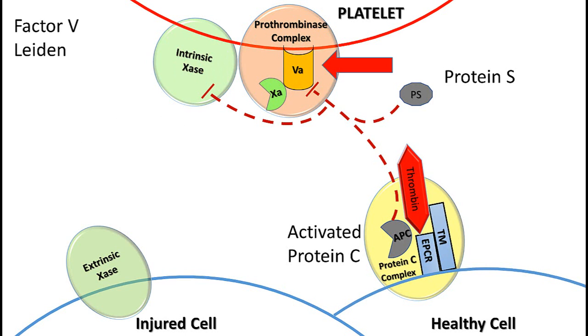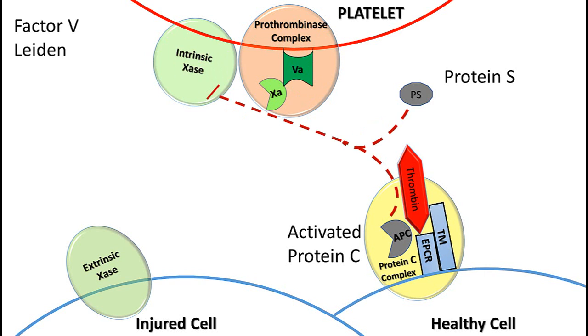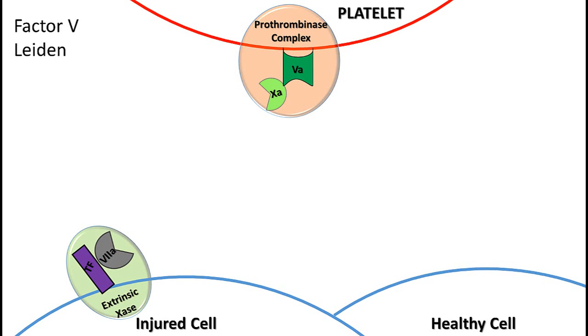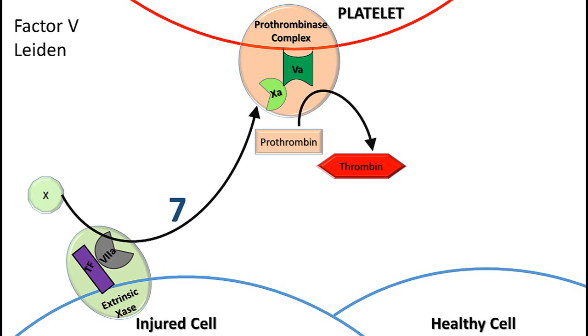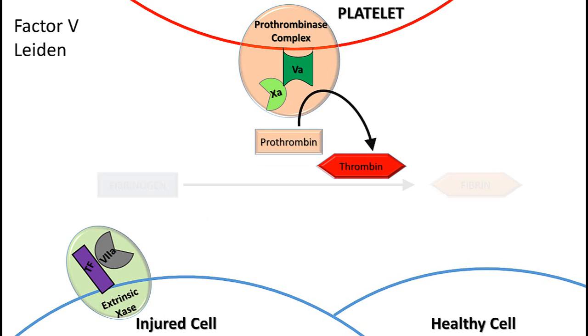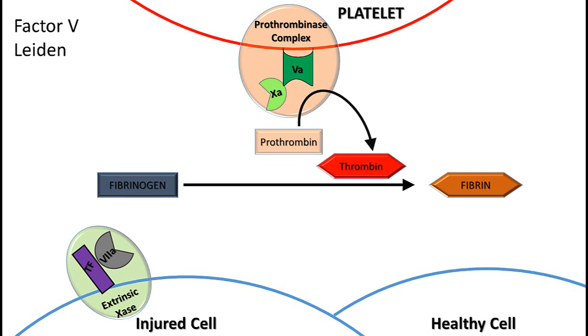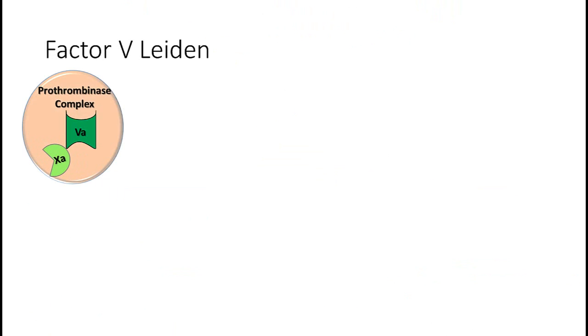But what would happen if one of these platelet complexes that APC negatively feeds back on changes its shape? This is what happens in factor V Leiden. Thus, activated protein C can only inhibit the intrinsic tenase, which provides some benefit, but we can still feed the prothrombinase complex with Xa from the extrinsic tenase, albeit at a slower rate. Which allows for some thrombin generation and some fibrin formation.